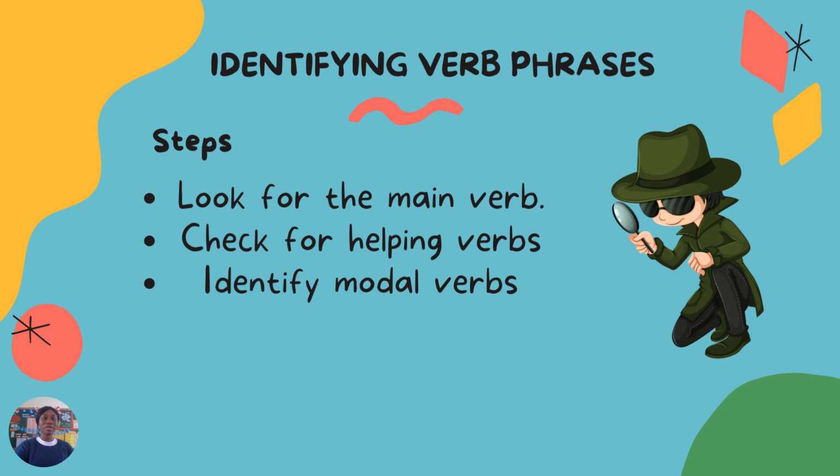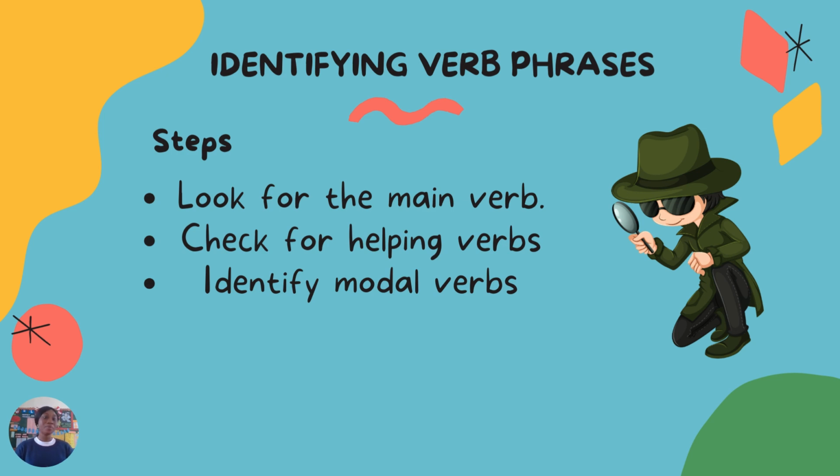Now, how do we identify verb phrases? So now we know what a verb phrase is. That a verb phrase is a group of words that work together to do what? Show an action. A team of words coming together to show an action. And we've learned three types of verb phrases: action verb phrases, helping verb phrases, and modal verb phrases. Now, how do we identify verb phrases? The first thing we need to do is to look for the main verbs. And what are main verbs? Your everyday verbs, everyday actions like singing, brushing, sleeping, writing, drawing, playing, running. Okay, so look for those main verbs in sentences.